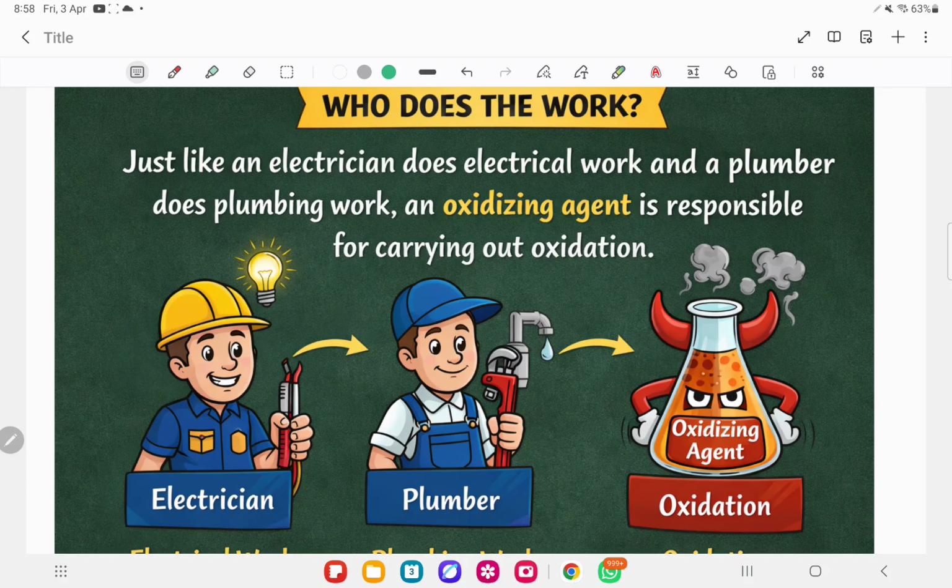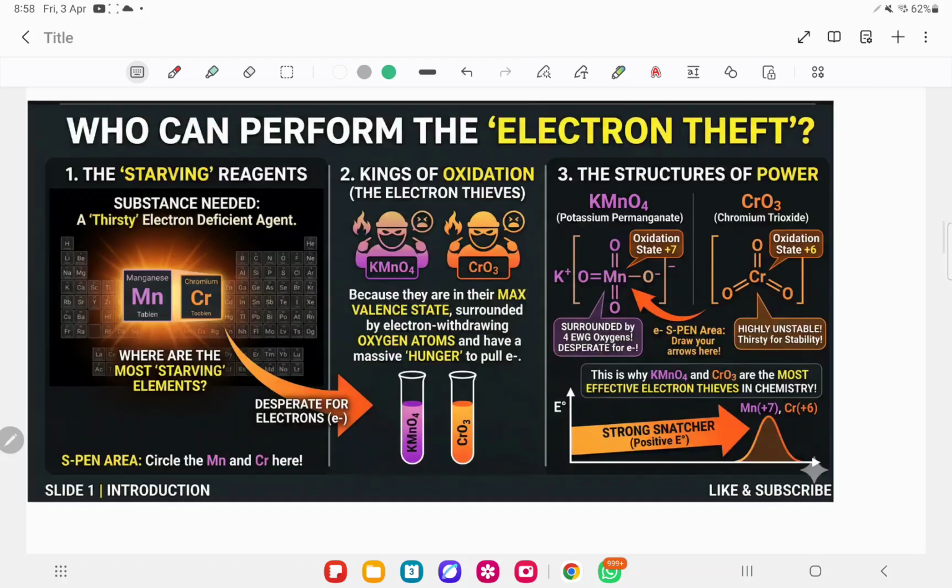Can anyone guess which element in the periodic table can effectively do an oxidation reaction? Any guess? In the periodic table, the most starving elements are manganese and chromium, because they are in their maximum valence state.